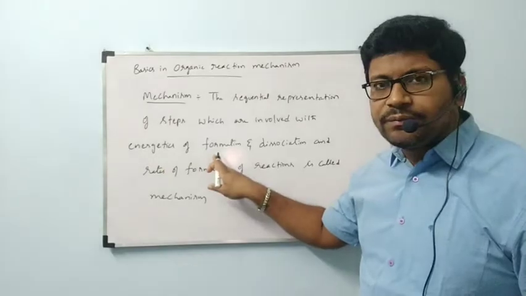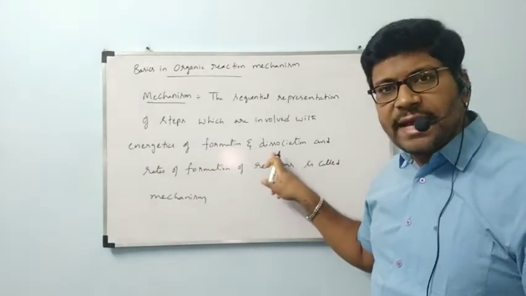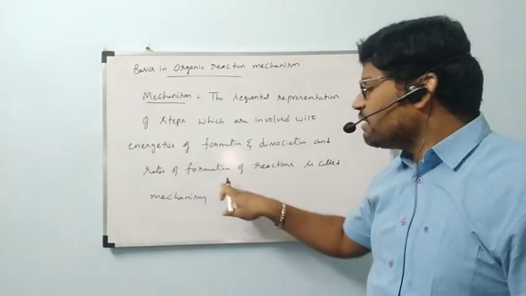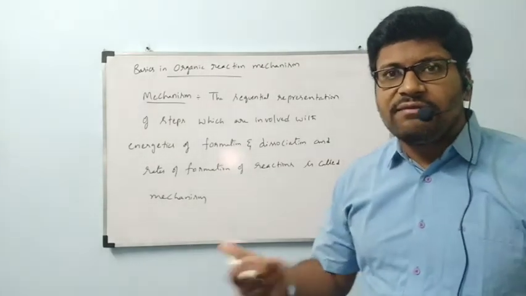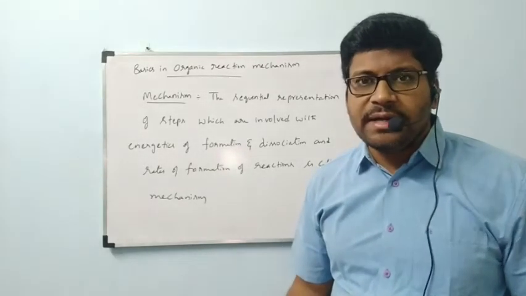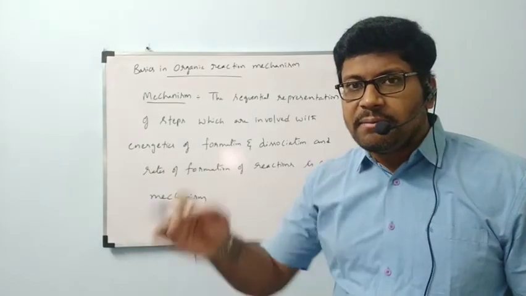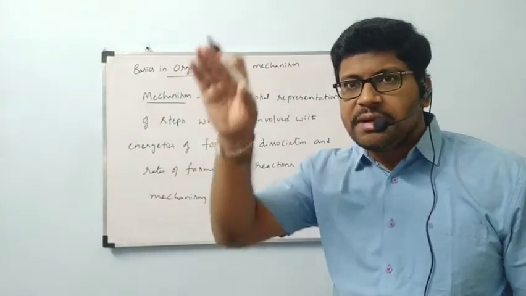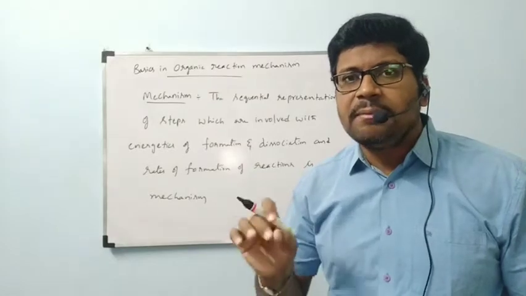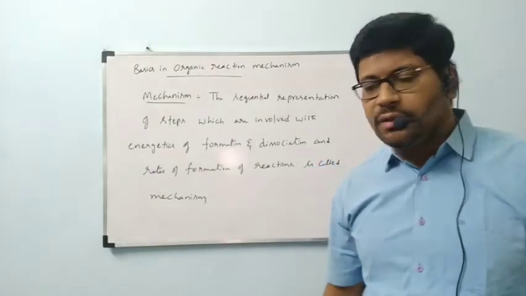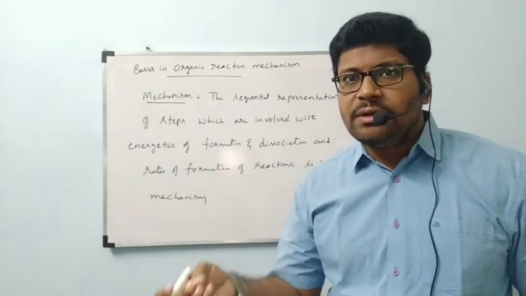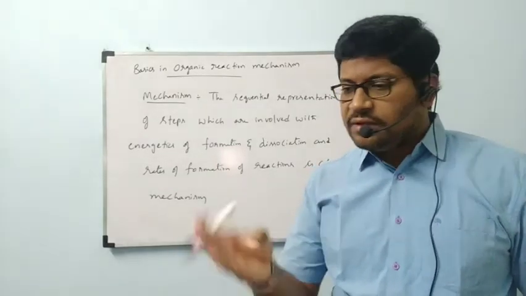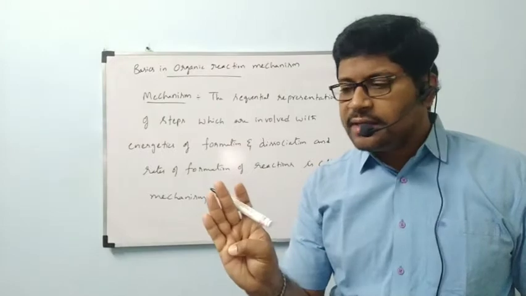Energetics of products and reactants and rate of formation of reactions. That rate of reaction also must be explained through multiple steps. That multiple steps representation is called mechanism. Now, what is meant by rate? Within what time the reaction is going to be completed?